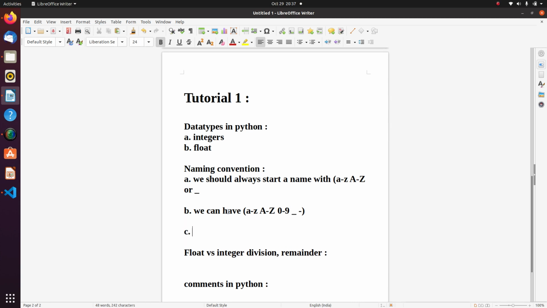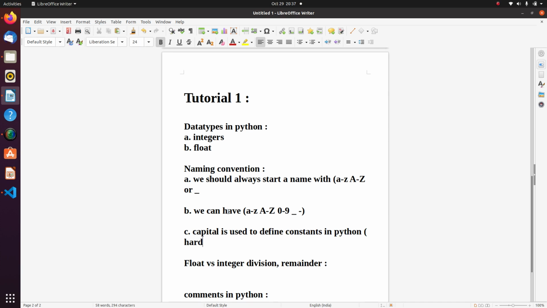And then this is just a convention, not a syntactical thing. Here, capital letters are used to define constants in Python. So this is not hard coded, but just a convention in Python. But these two rules need to be followed strictly in Python. And let me quickly show you a practical of this.